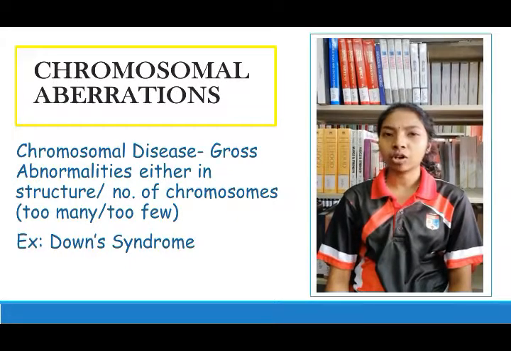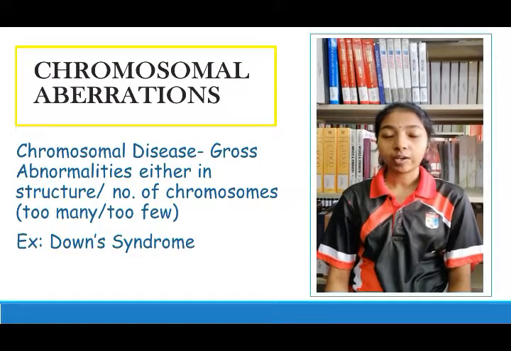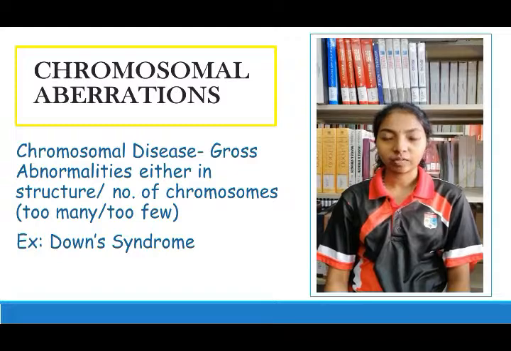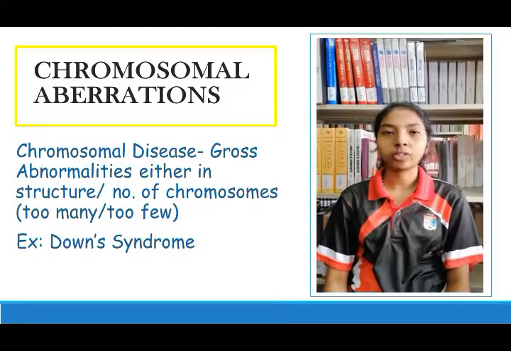Now, when we talk about the effect of radiation on chromosomes, we first have to know that radiation is much more effective at breaking chromosomes than at causing errors in chromosomal distribution.